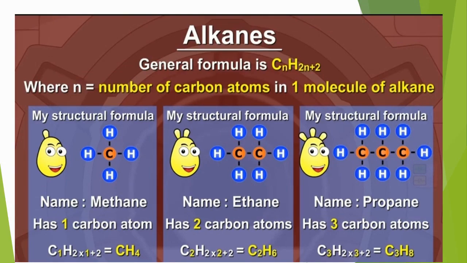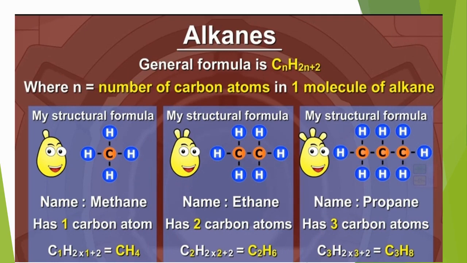So put the value 3 at the place of n. C3 H2 multiply 3 plus 2. 2 3s are 6, 6 and 2 8, C3H8. This is the molecular formula of propane, and carbon atoms are 3 in number.